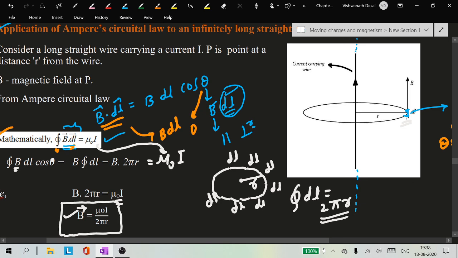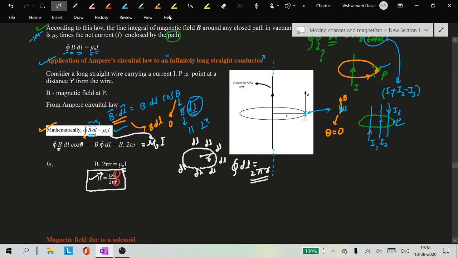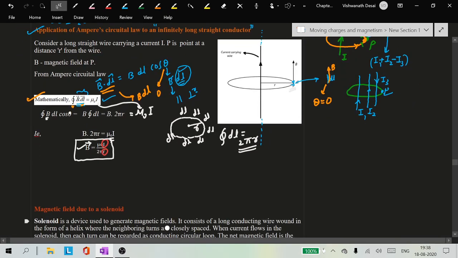The magnetic field completely depends on the current I flowing through the conductor, and it also depends on the radius of the loop we considered. The greater the radius of the loop, the lesser the magnetic field. So this is a 3-mark derivation. Very easy steps: diagram, explanation, and the statement of Ampere circuital law, and use this and we will get the final step.